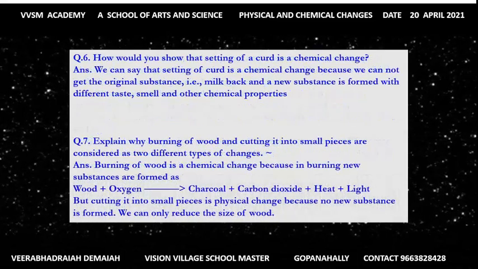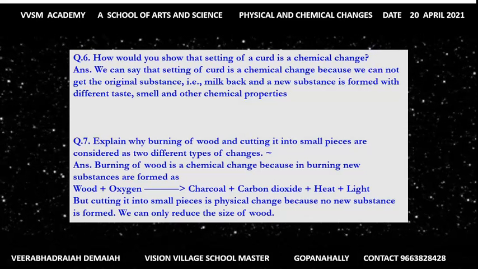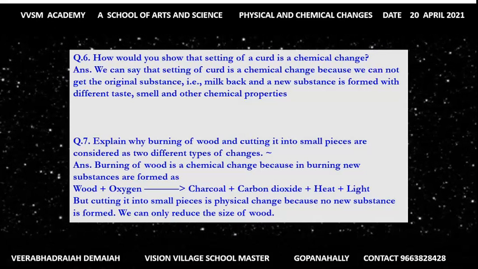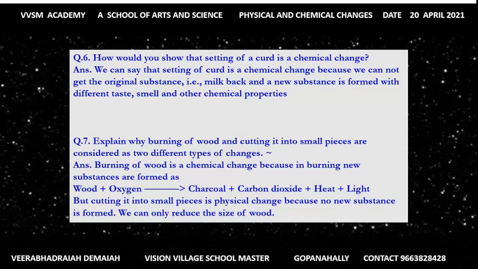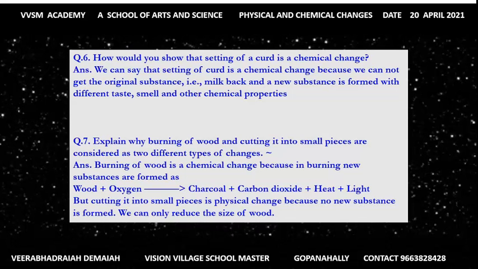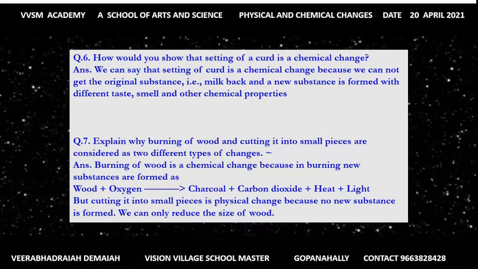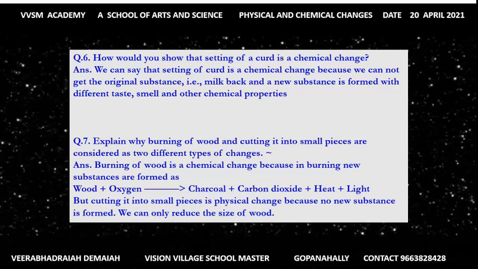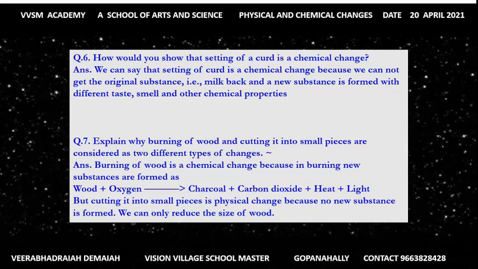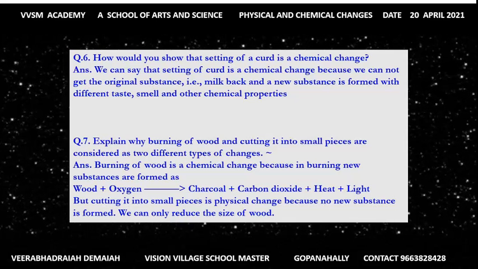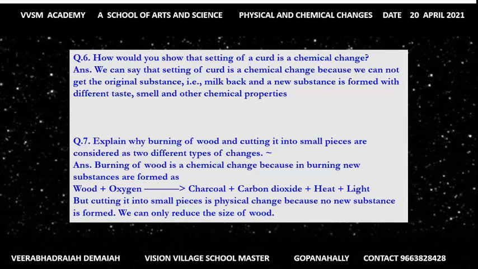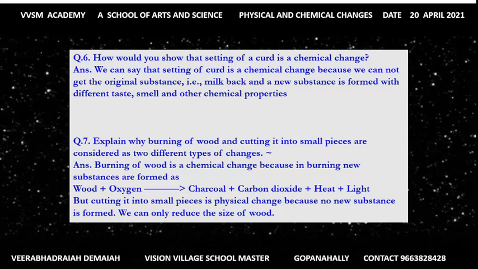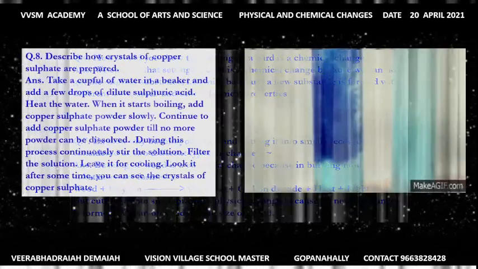How would you show that setting of curd is a chemical change? We can say that setting of curd is a chemical change because we cannot get the original substance, that is milk, back, and a new substance is formed with a different taste, smell, and other properties. Once milk is converted into curd, it is a permanent change, and hence it is a chemical change. Explain why burning of wood and cutting it into small pieces are considered two different types of changes. Burning of wood is a chemical change because in burning new substances are formed. Wood plus oxygen gives charcoal, carbon dioxide, heat, and light.